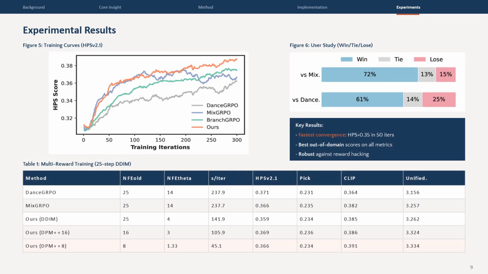The results are compelling. Neighbor GRPO converges fastest, reaching HPS above 0.35 in just 50 iterations, while all baselines require over 200 iterations. It leads on all out-of-domain metrics, with user study win rates against Mixed GRPO and 61% against Dance GRPO. Training efficiency is dramatically improved. NFE theta drops from 14 to just 1.33. And per iteration time falls from 238 seconds to only 45 seconds.